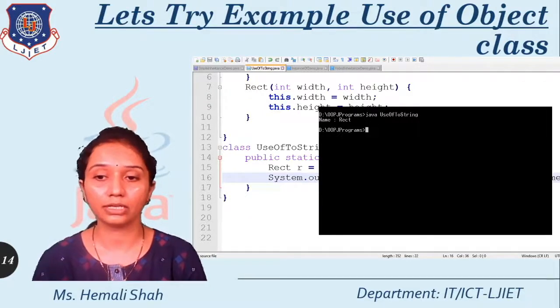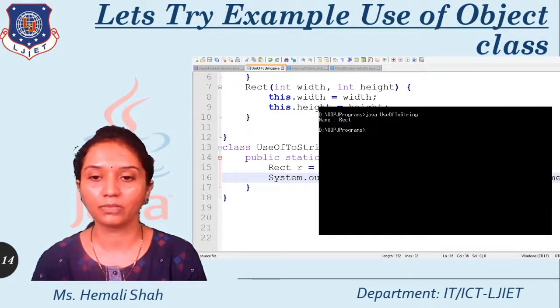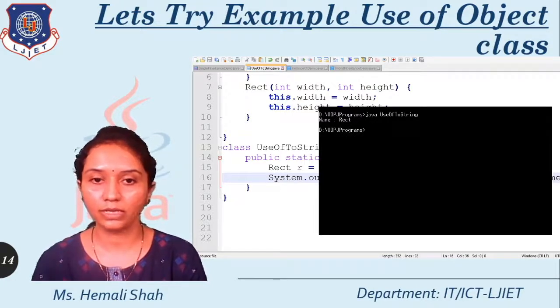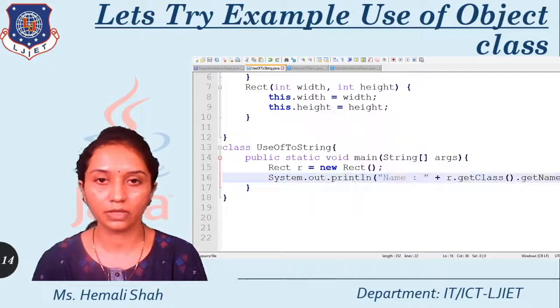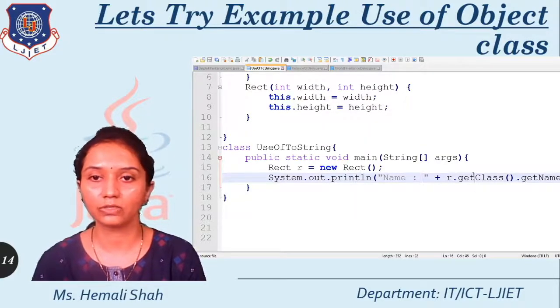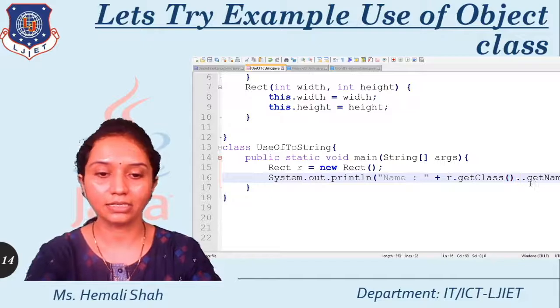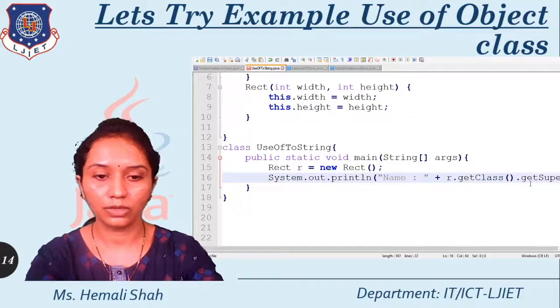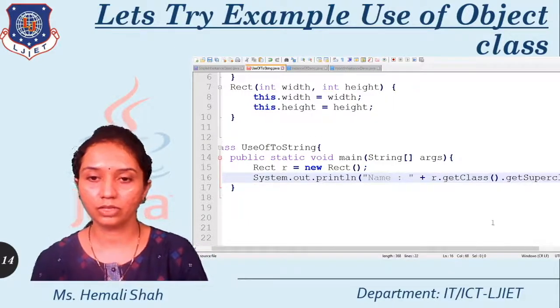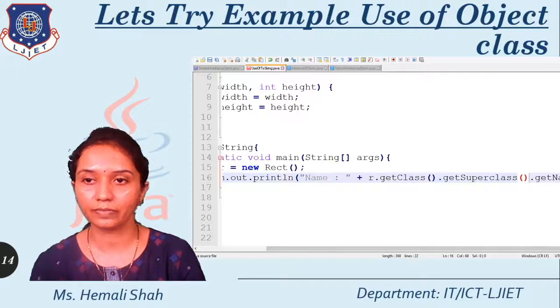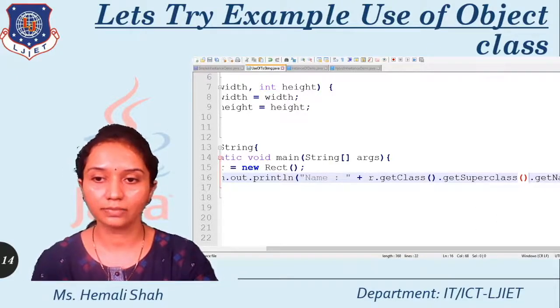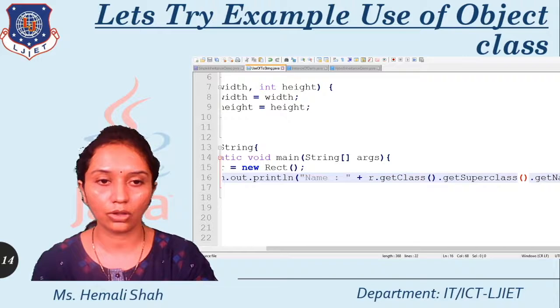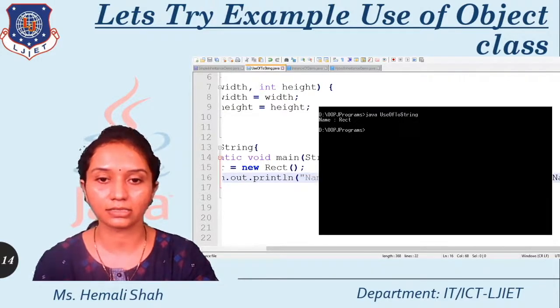Now if you want to get the superclass name, then again you can call a function, getSuperclass, of the class. So here I'm just opening the Notepad++. You can call the function like this, getClass then getSuperclass. This is the function, and again you just call the function getName like this. Now save this file. So you can get the superclass name of this Rect class.